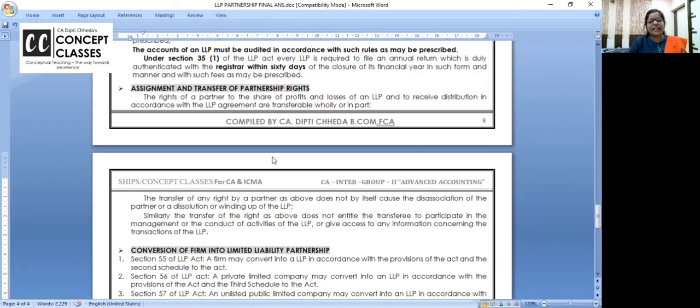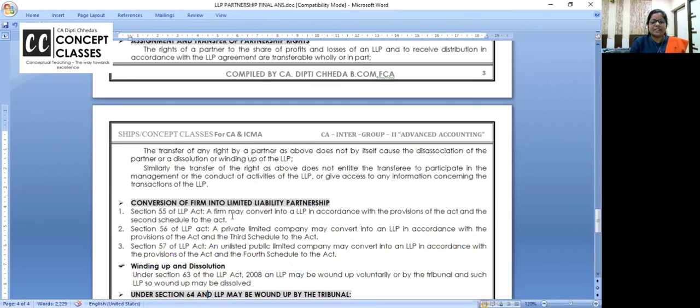You want me to read again or is it clear? The right of a partner is transferable, but transfer doesn't mean that he will take part in the LLP or get any information. Okay. And whenever a partner's rights are transferred out, or sometimes there is a vacancy, it doesn't mean that the LLP will close. The LLP continues because it has got a separate identity.